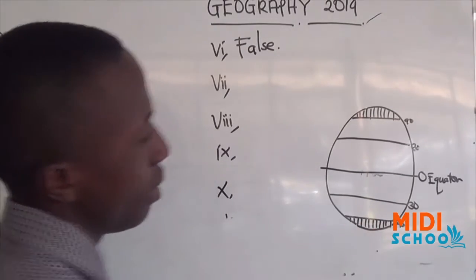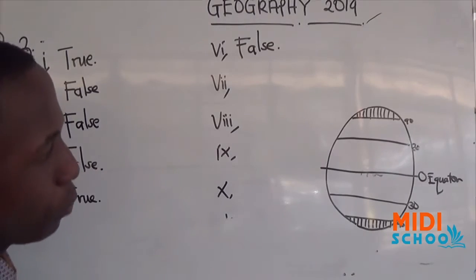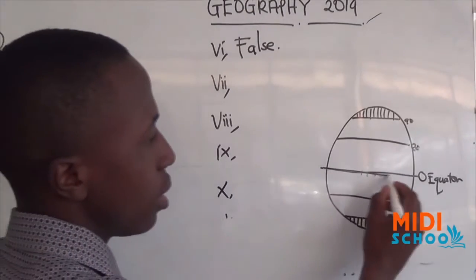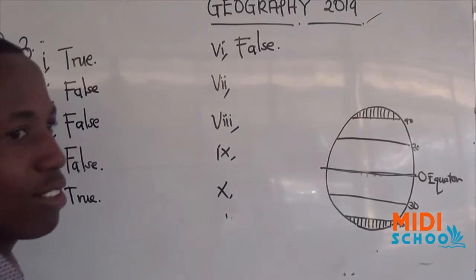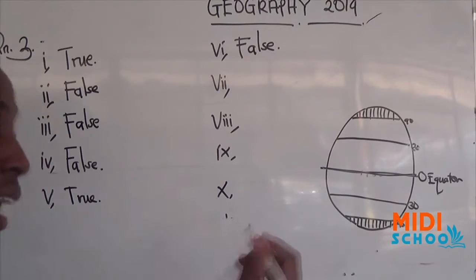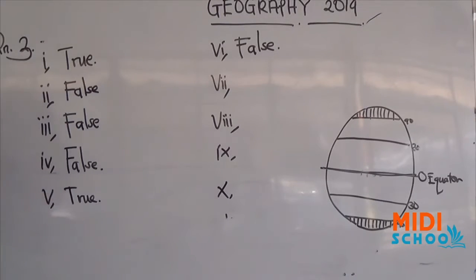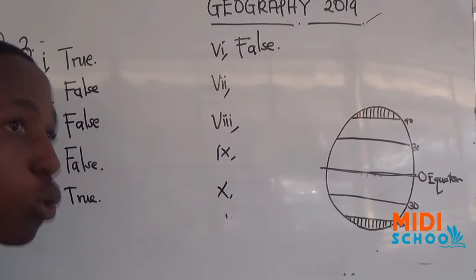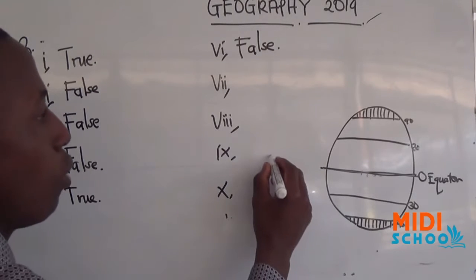But here is St. Paul's. Mind you, the areas near the equator are characterized by high temperature and high rainfall. In the area where there is high temperature, there is always low pressure.